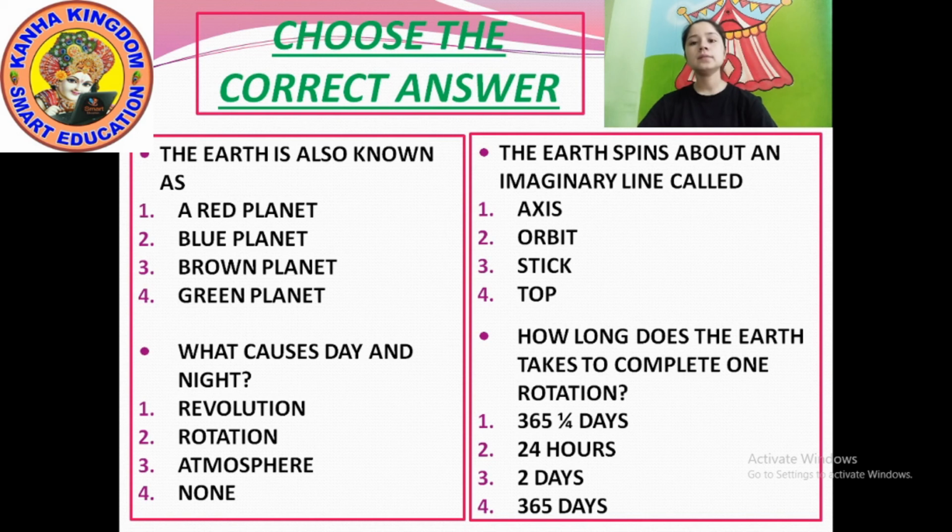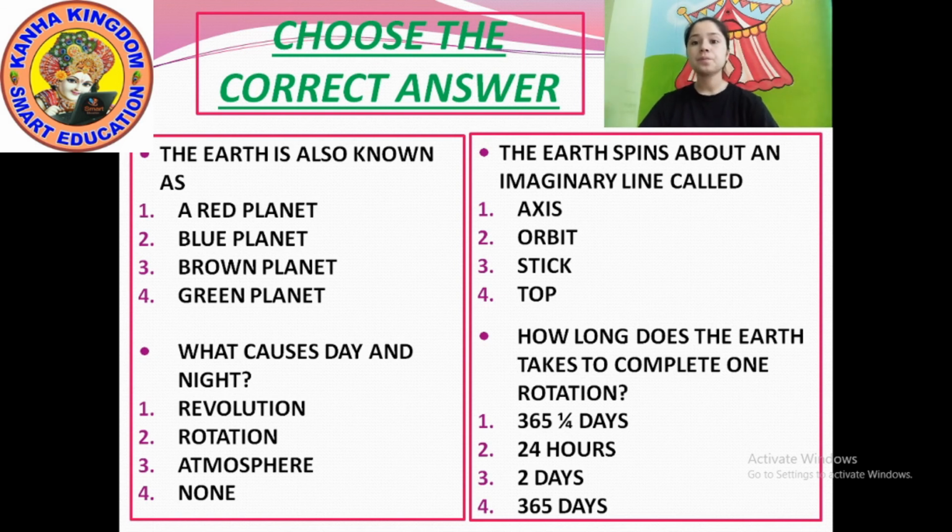Option number 1, a red planet. Option number 2, blue planet.